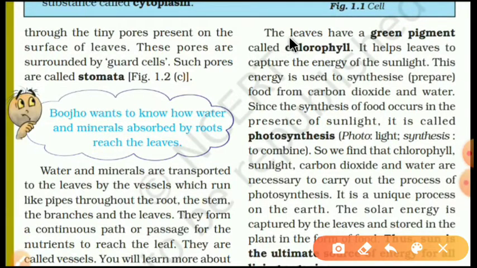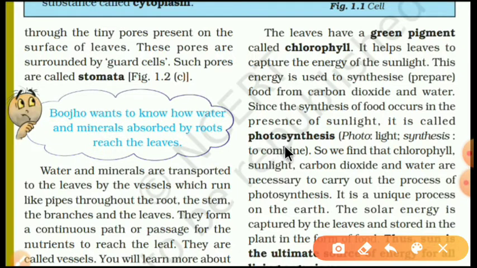The leaves have a green pigment called chlorophyll. It helps leaves to capture the energy of the sunlight. This energy is used to synthesize or prepare food from carbon dioxide and water. Since the synthesis of food occurs in the presence of sunlight, it is called photosynthesis.